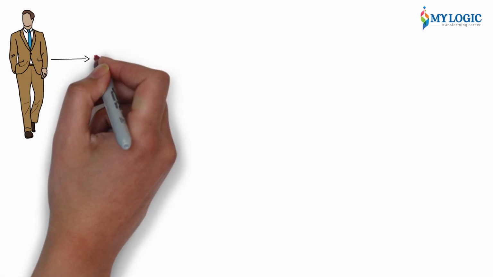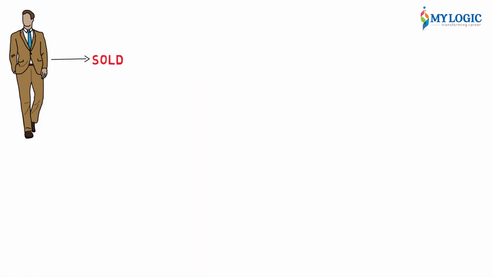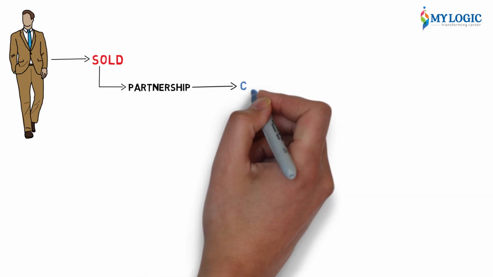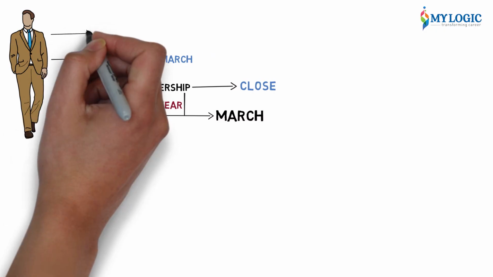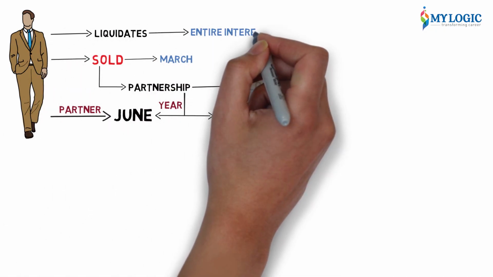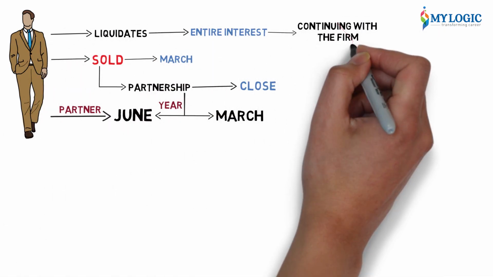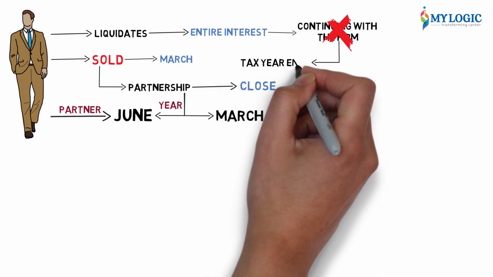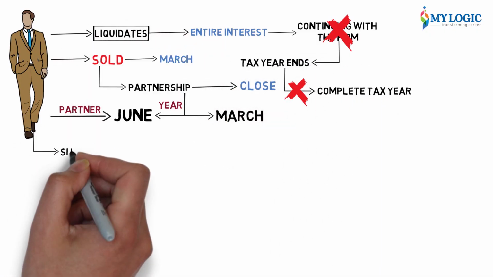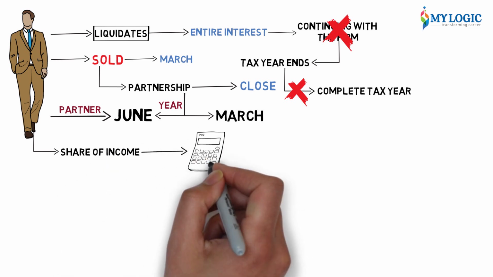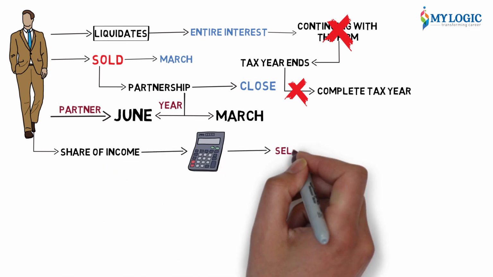For the partner, when he sells, his partnership year will close at that time itself. So if the partner sells his interest in March and the partnership year ends in June, for this partner the partnership year ends in March itself. When he liquidates his entire interest, he is not continuing with the firm, so his tax year ends at the point where he is liquidated. It does not become a complete tax year. His share of income and everything is calculated up to the point that he sells his share.